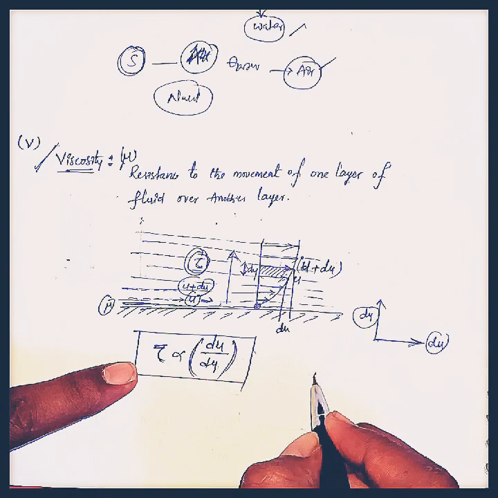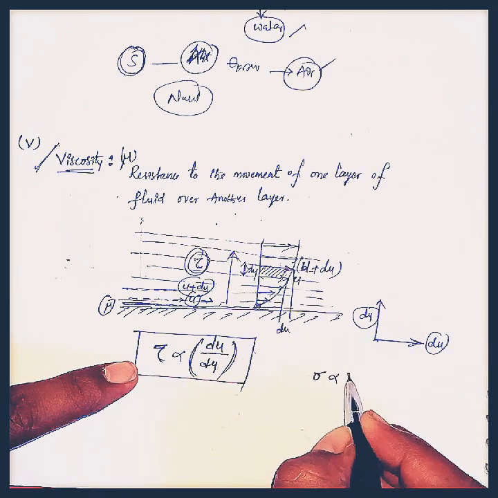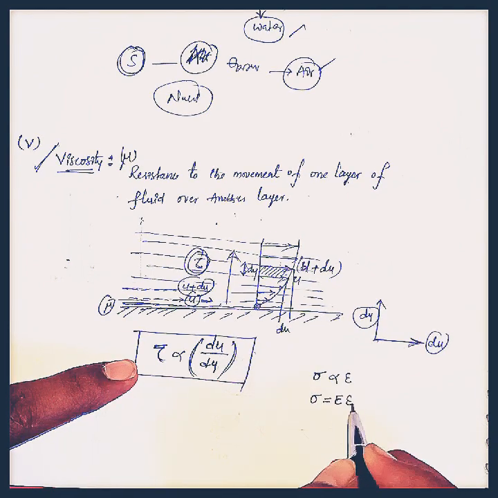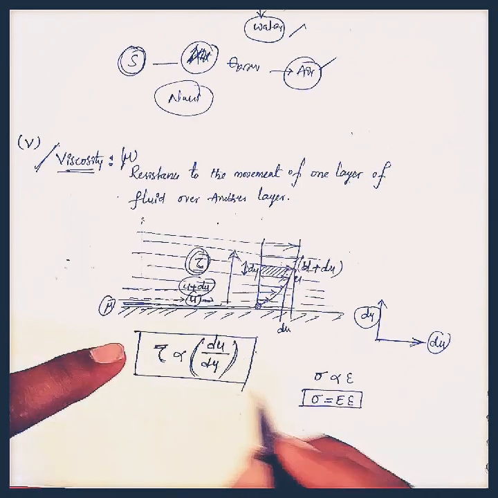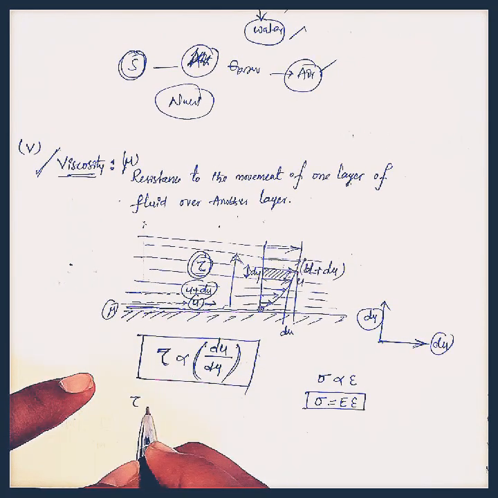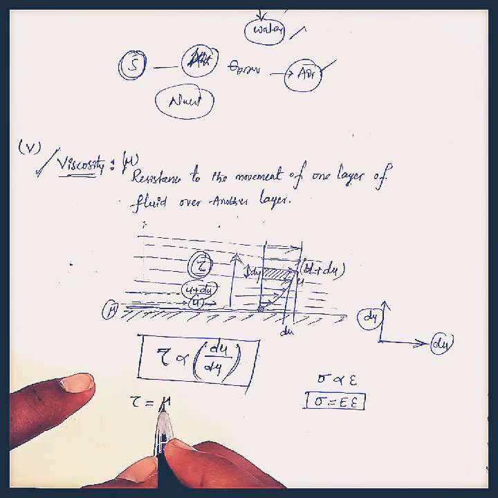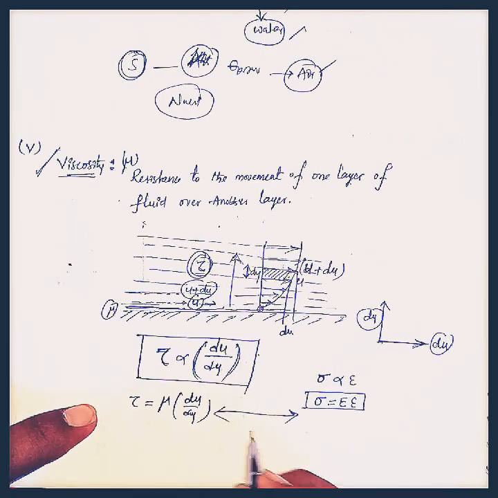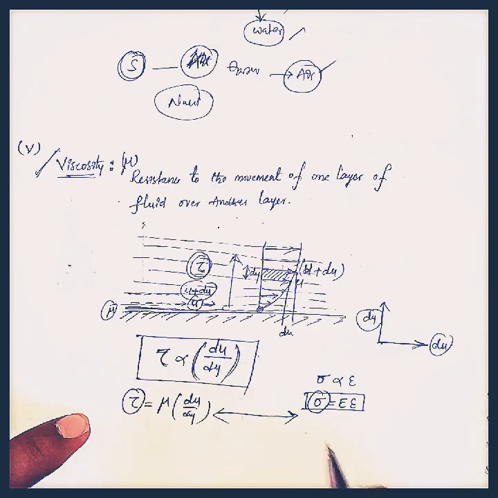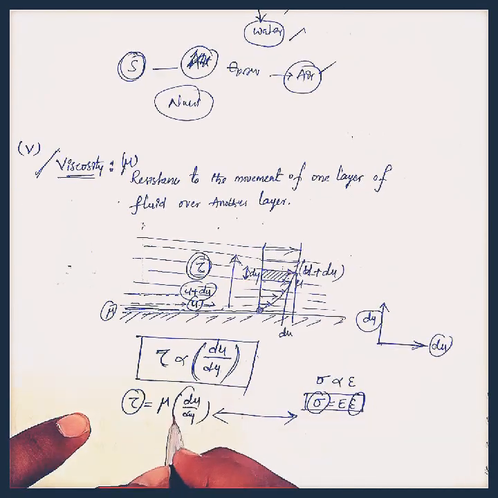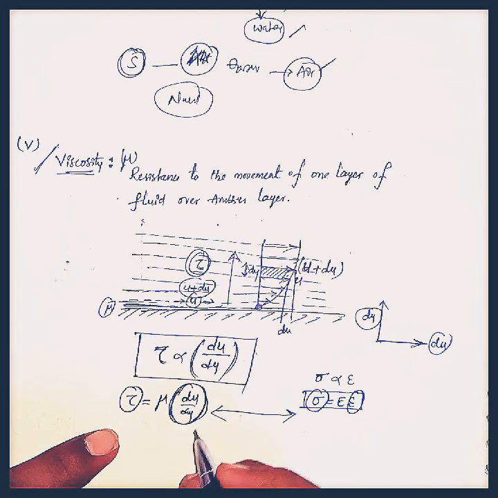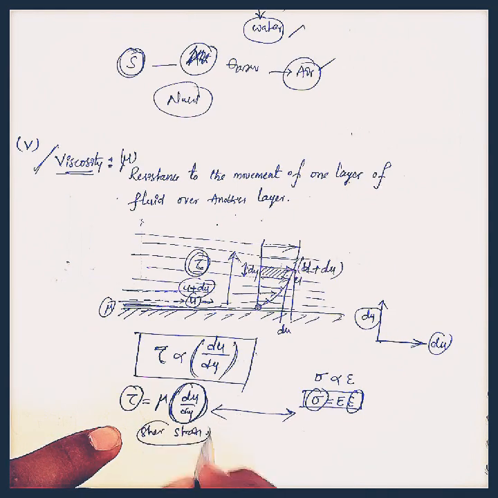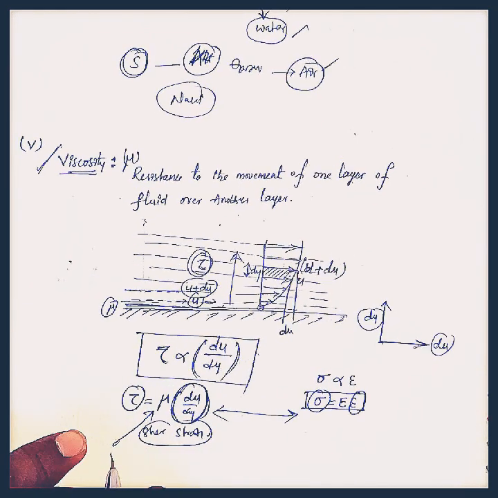Here I will consider an example like this. Sigma is directly proportional to strain. If I remove this proportionality limit, I get one constant, the elastic constant, that is sigma equal to epsilon into E. Like this, here also, if I remove the proportionality limit, I will get one constant of fluid property, that is viscosity into du by dy. If we compare these two equations, this is the normal stress, this is the shear stress, this is the strain, and this is also a strain, called the strain rate or shear strain. Mu is nothing but this viscosity.